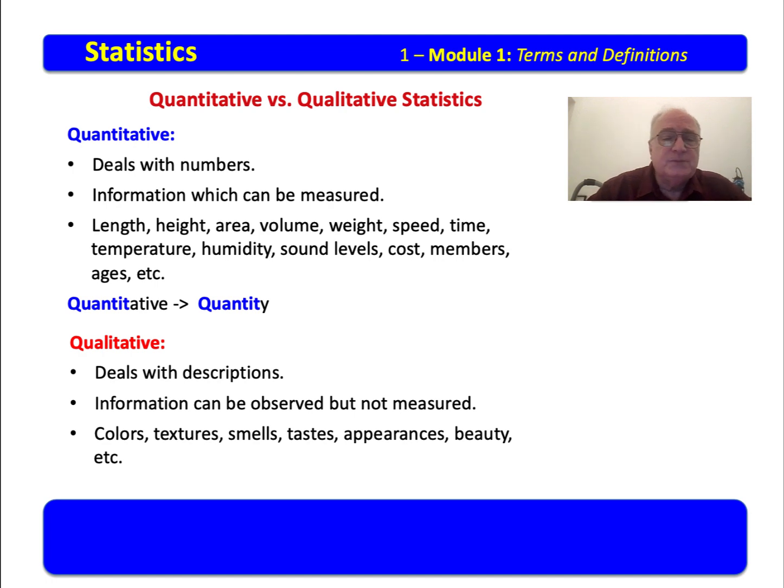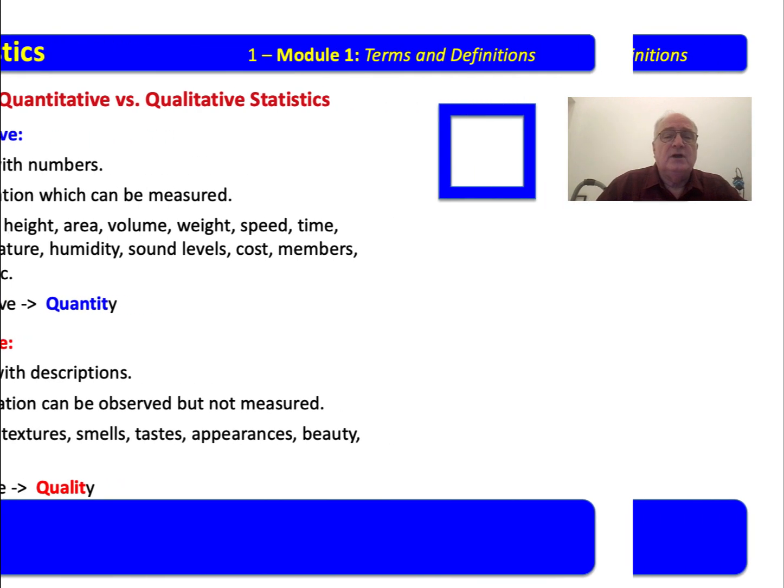Colors, textures, smells, taste, appearances, beauty, those things are not things that can be easily quantified. And qualitative statistics deal with quality. Quantitative statistics deal with quantity, qualitative deal with quality. You're in a quantitative statistics class where we will establish numbers and we will do operations on numbers and we will learn how to do all sorts of statistical processes on quantitative numbers.